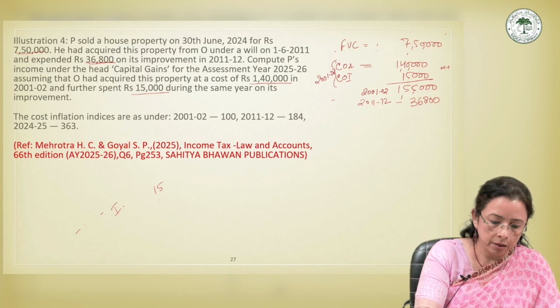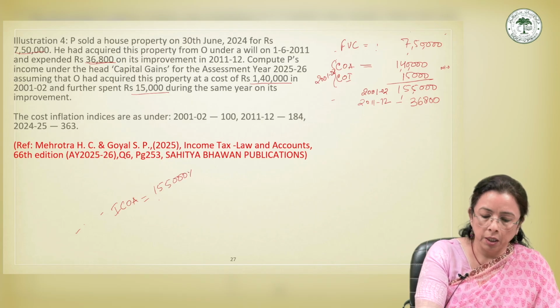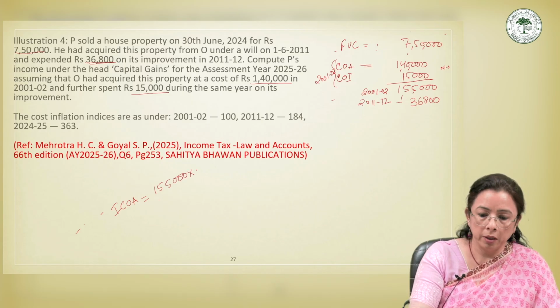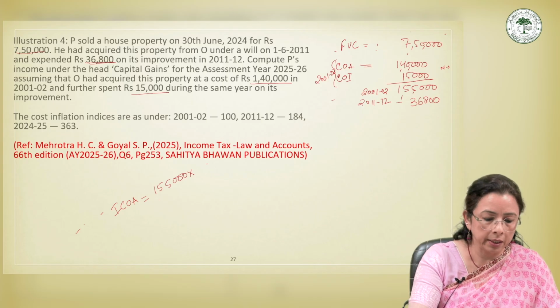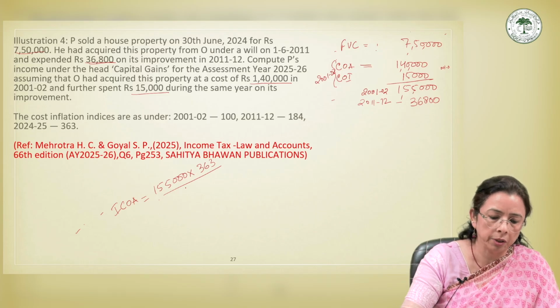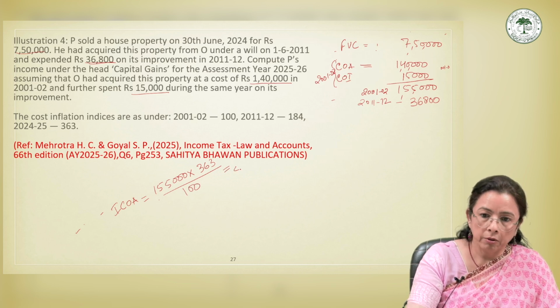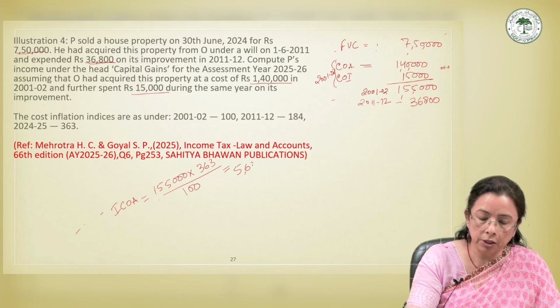Indexed cost of acquisition is equal to 1,55,000 into the current year's CII, 363, divided by the base year, because it was acquired in 2001, so that will be 100. It comes down to 5,62,650.